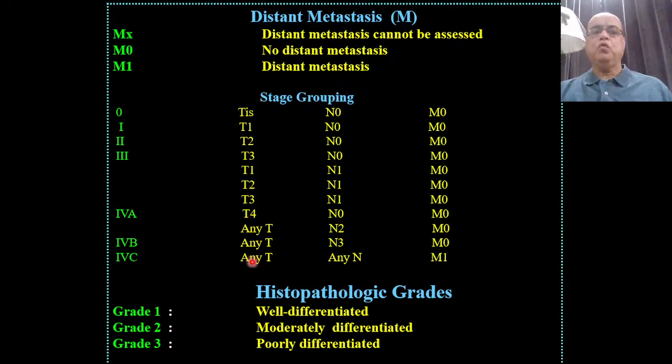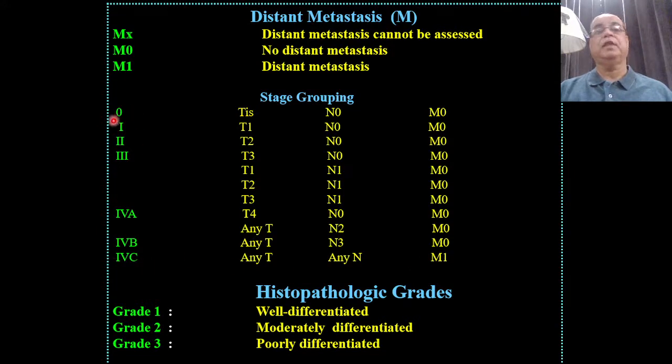So whatever the T may be or N may be, if distant metastasis is present, straightforward the stage will be 4C. So M1, it is stage 4C, T may be T1, it may be T4, it may be T3, similarly N may be N1 or even N0, it may be N2 or N3, the stage will be stage 4C.